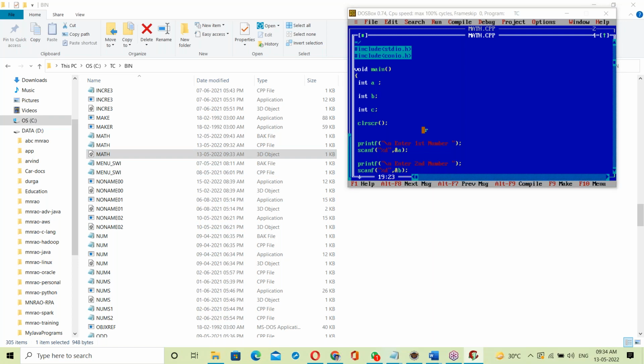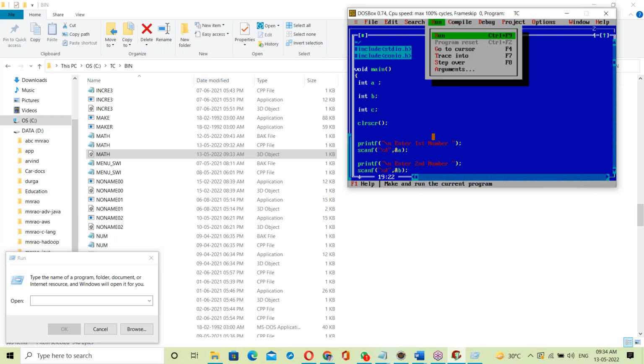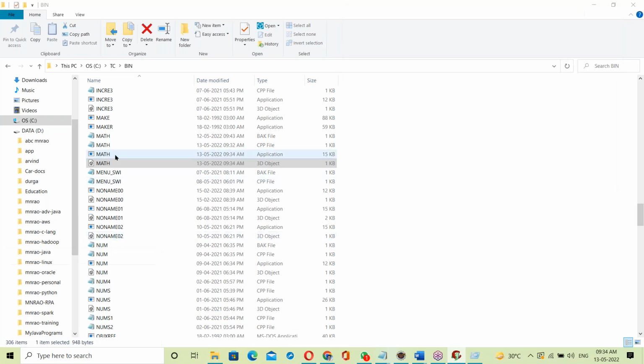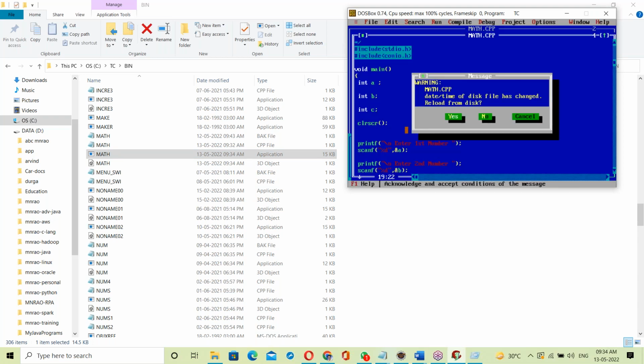When you try to run it here, now it will create the exe file. See that the math.exe file is created, and it is executing. First number, second number. Yes, done. That is the exe file.